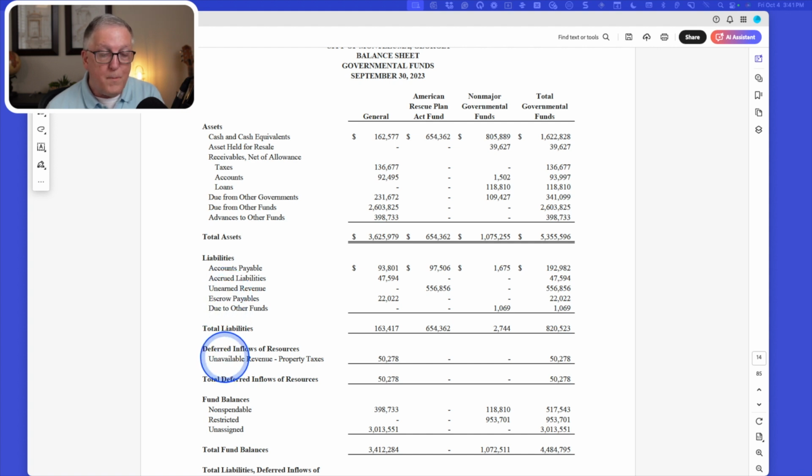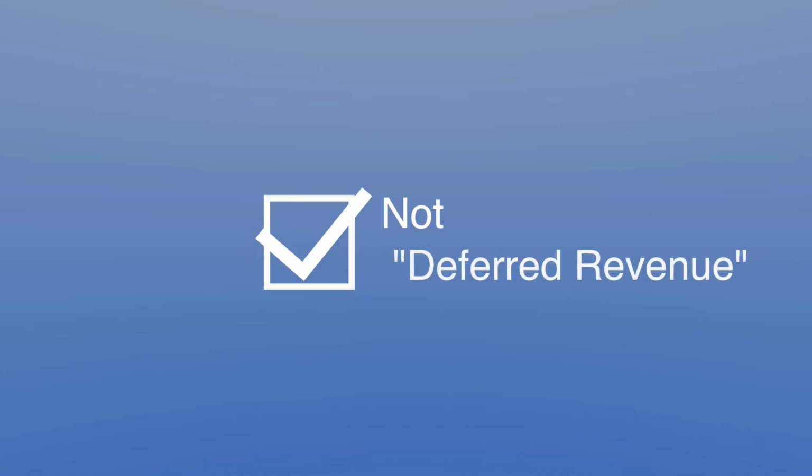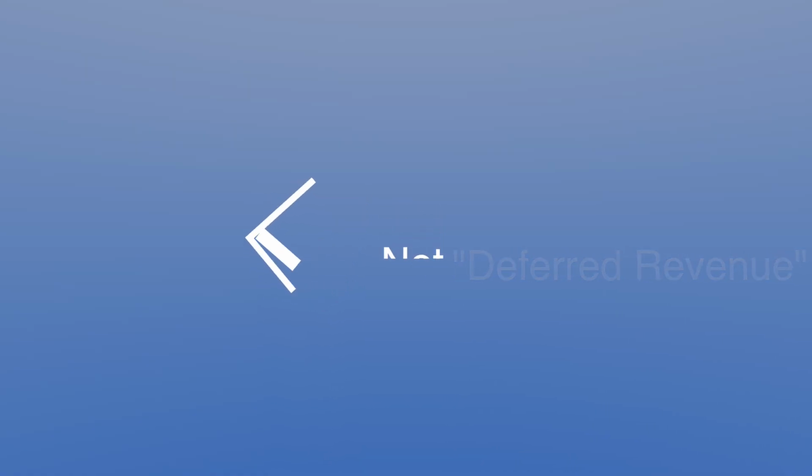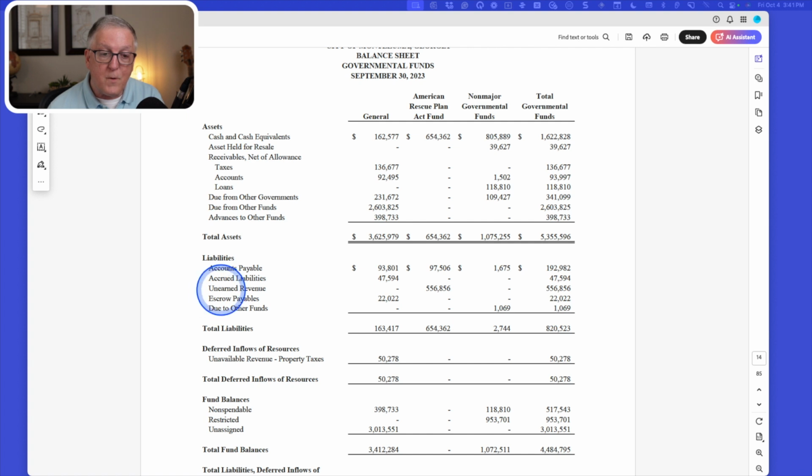So that's why the grant money is showing up as unearned revenue. But this property tax money, in effect, it's been earned. It's just not available. So that's why we say unavailable revenues here. Now notice we do not use the phrase deferred revenue here. And you're precluded from using that language for unearned revenue. So you'd need to call it, just as you see it here, unearned revenue. And down here you'll have unavailable revenues.